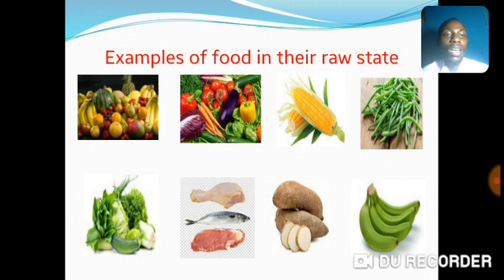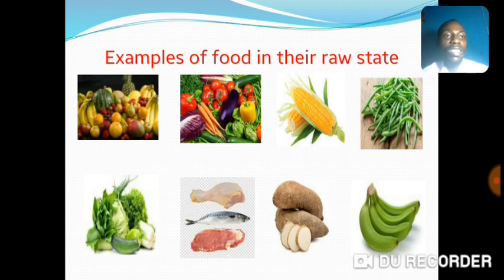And next to that one, what is that? Next to the meat and the fish, what do you have there? Good. That is yam. You can say it again. Sometimes we do fry it or boil it. That is yam.